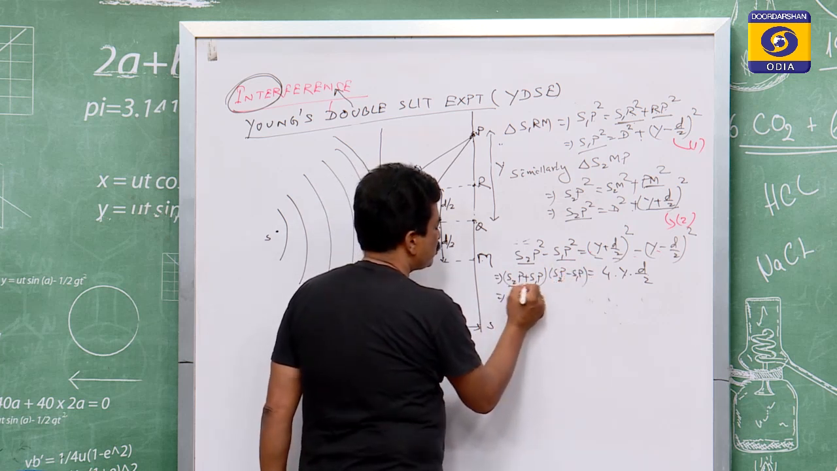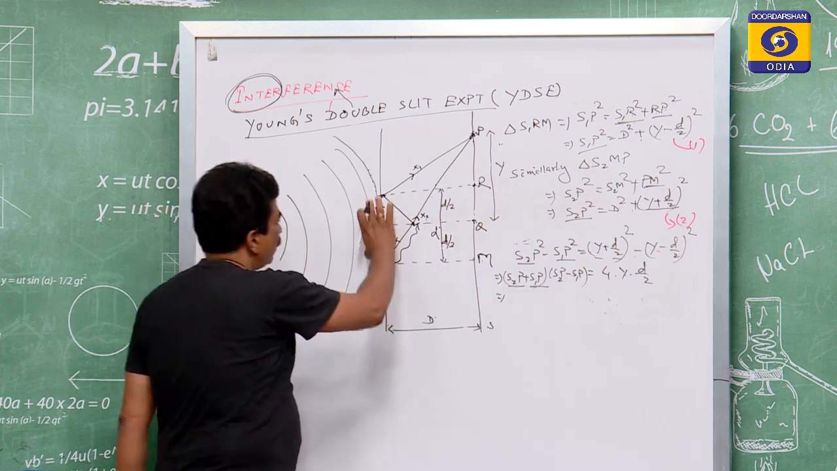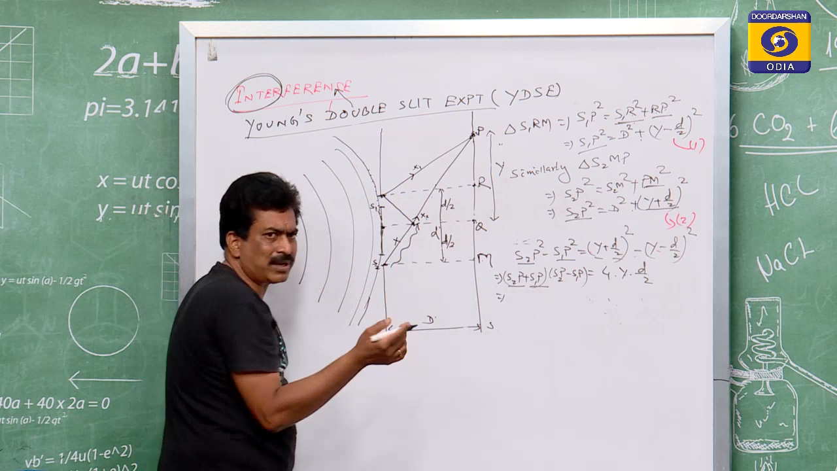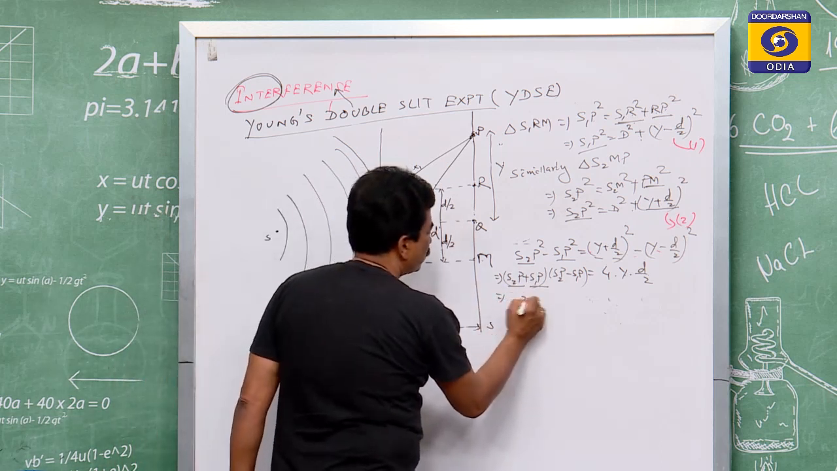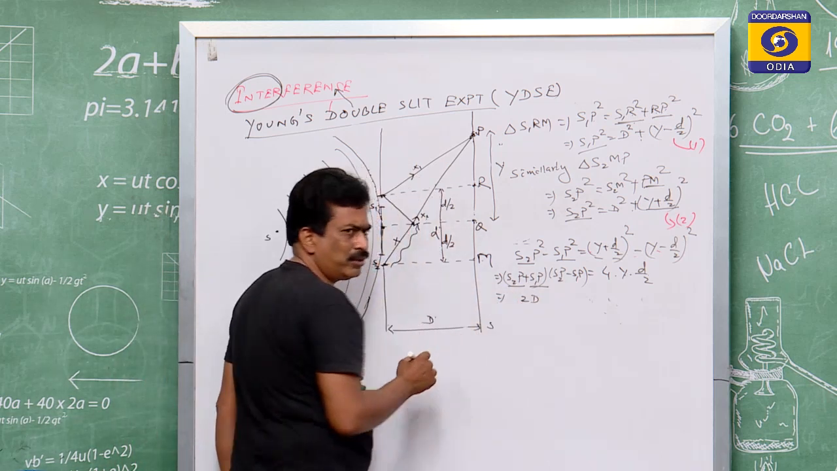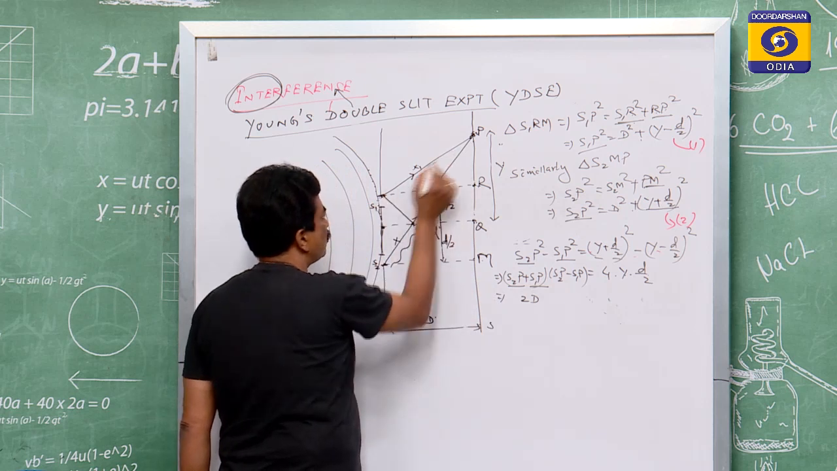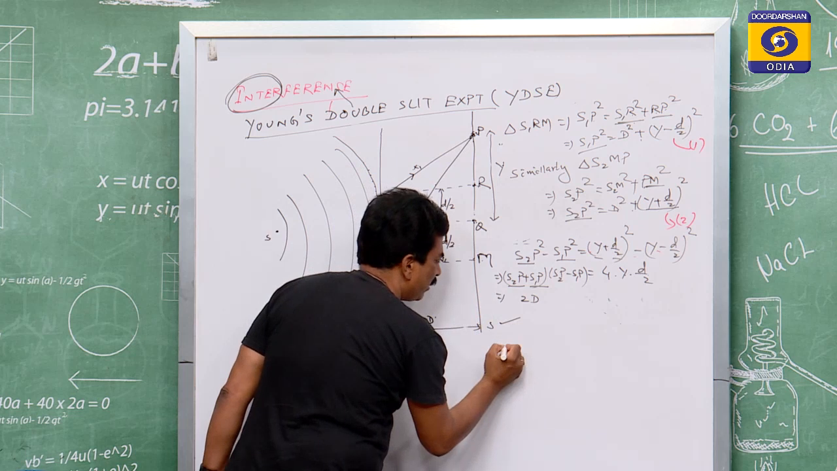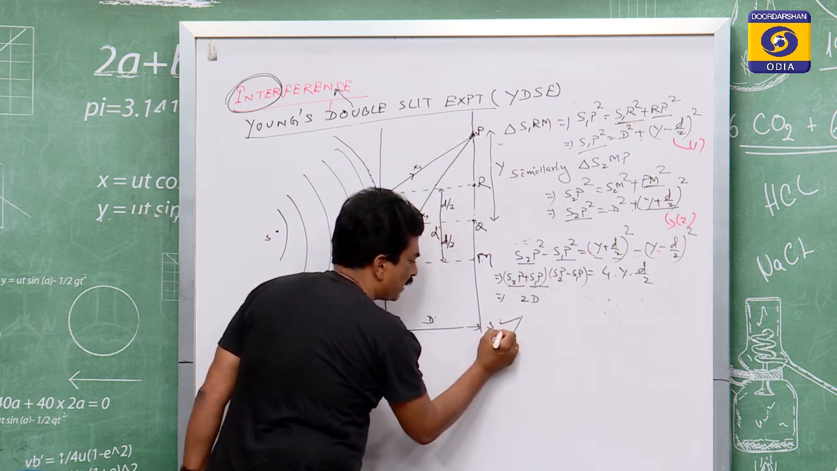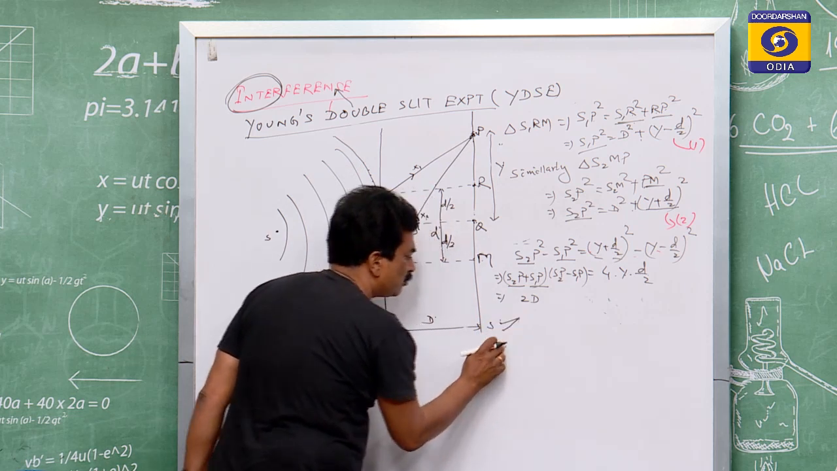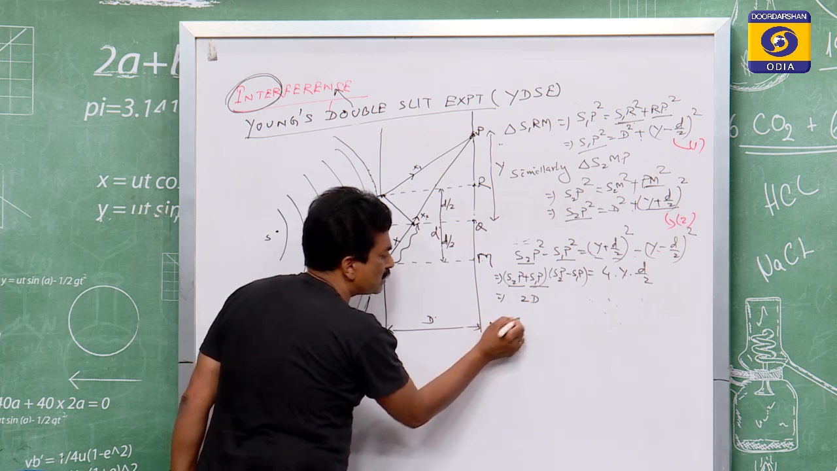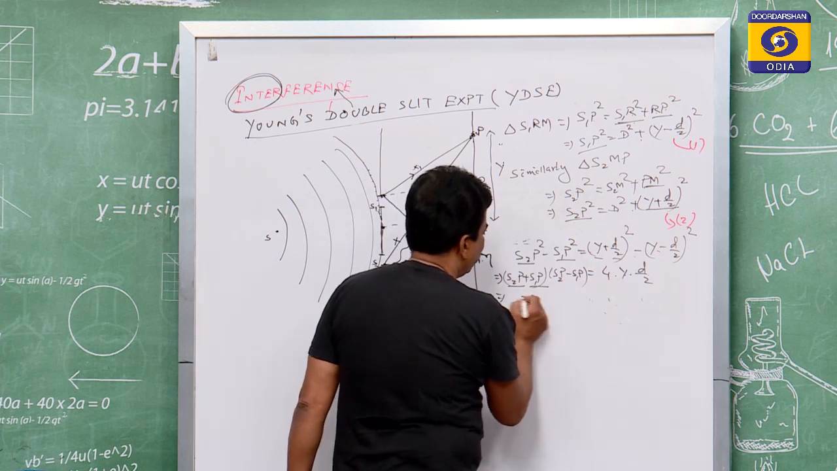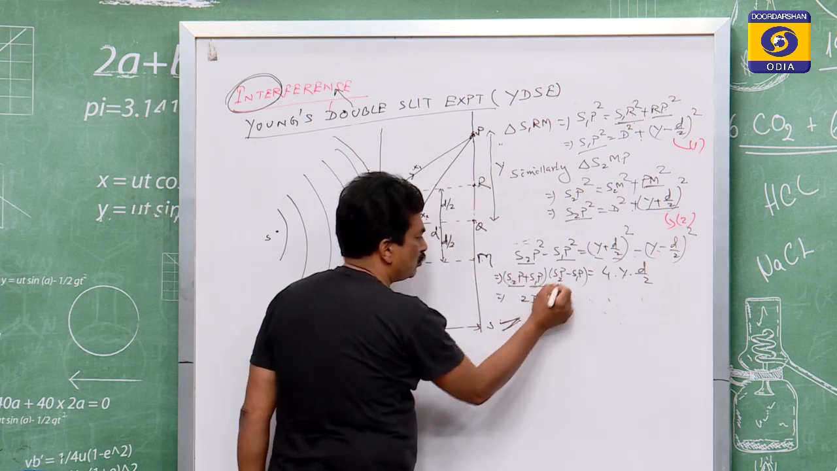So for S2P plus S1P, when the slits are very near to each other, S2P and S1P will be nearly equal. So that is equal to 2D. Suppose instead of taking this distance, we take these two as the position of the slits, then this distance will be nearly equal to D. Therefore D plus D is equal to 2D.